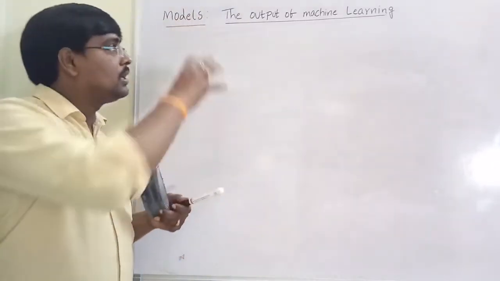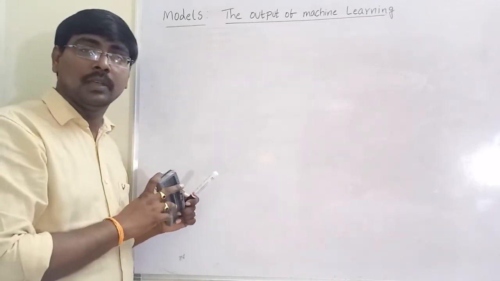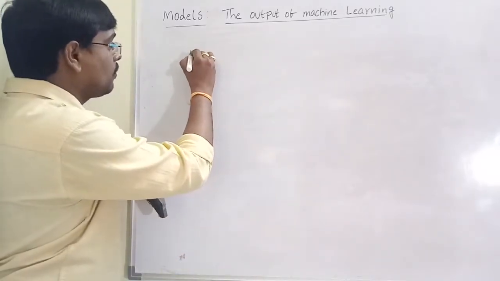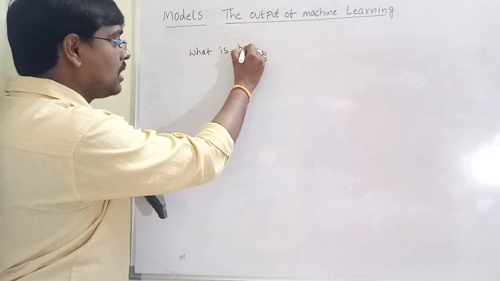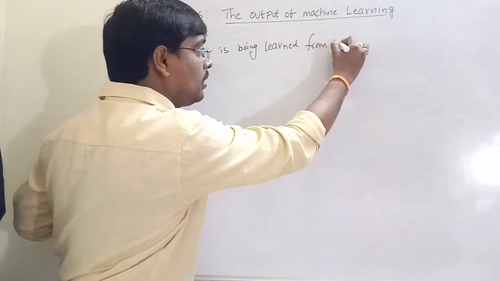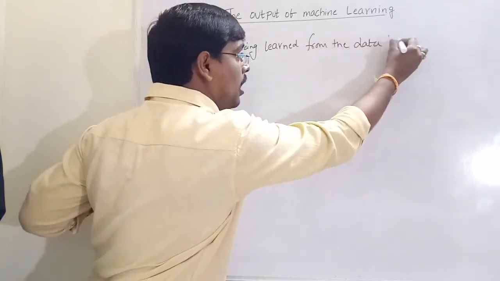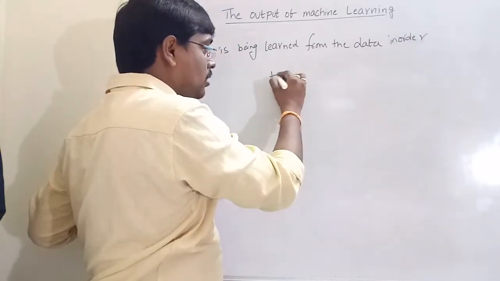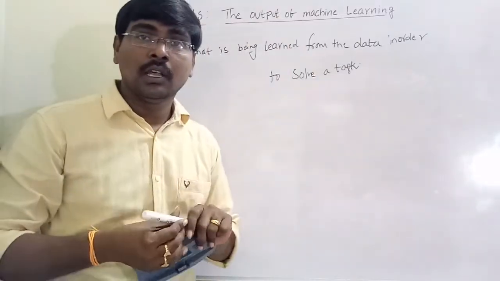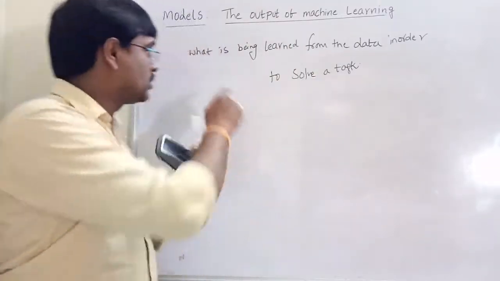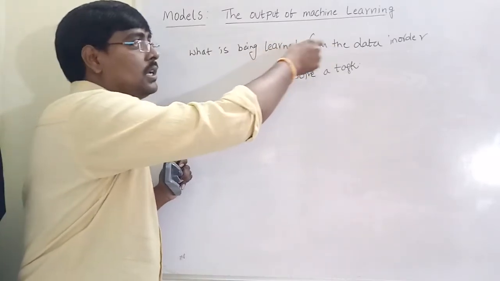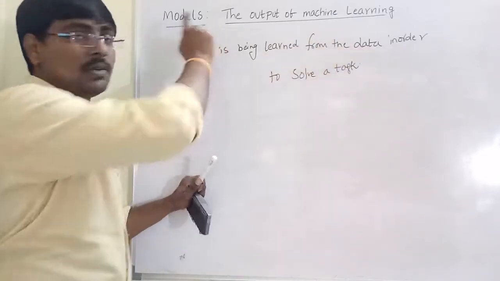Here, what is a model? This model is the central concept in machine learning. This model forms the main concept in machine learning, as they have what is being learned from the data in order to solve a task. What is the meaning of this one? We train the data with some examples. So this is what is being learned from the data, that is what the model learns to solve a particular task. This is the model.